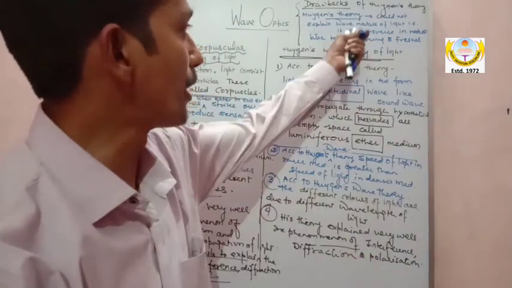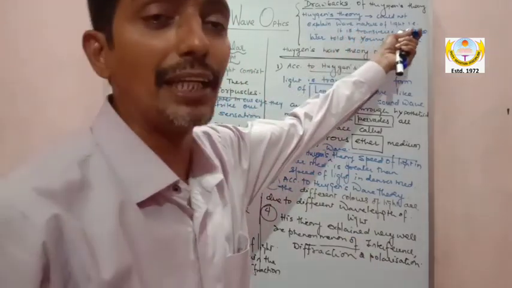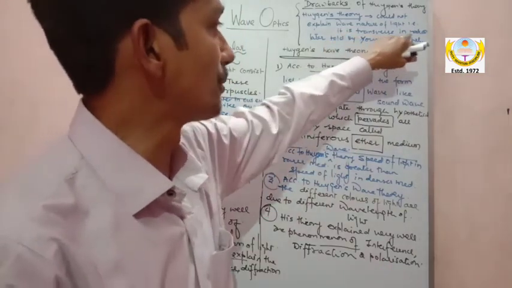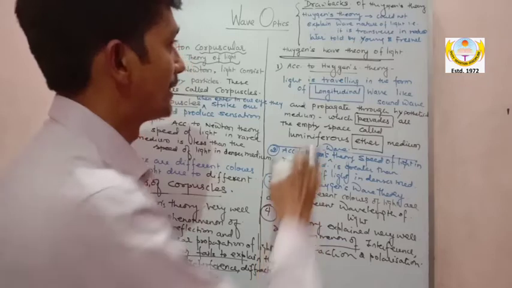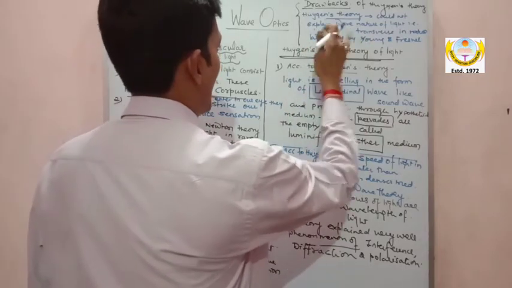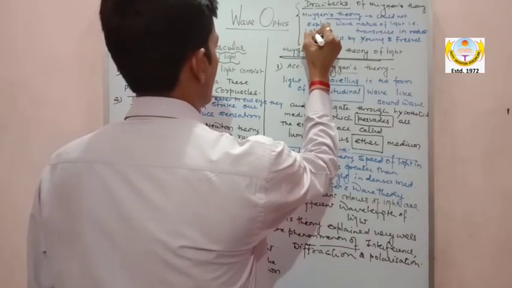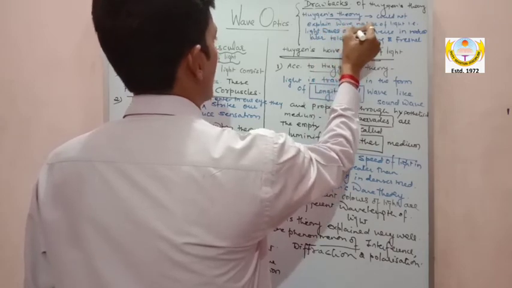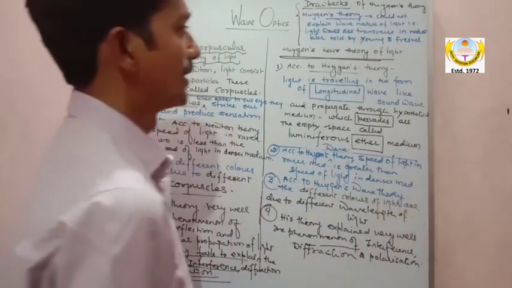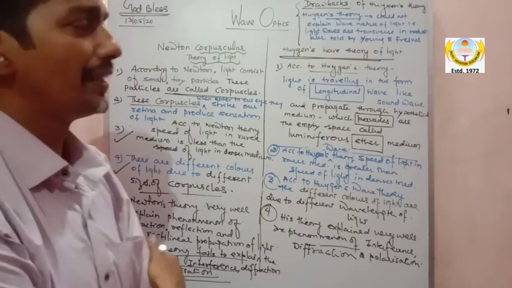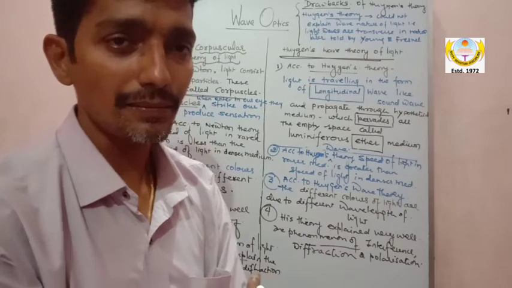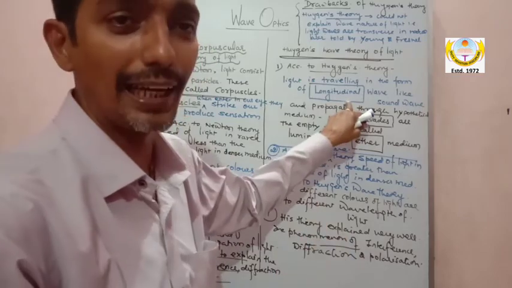So he could not explain the wave nature of light, that is, light waves are transverse in nature, later told by Young and Fresnel, not by Huygens' theory. He used to say it is longitudinal. See here, it was wrong.